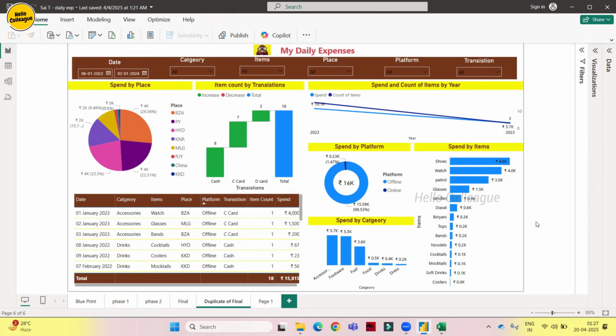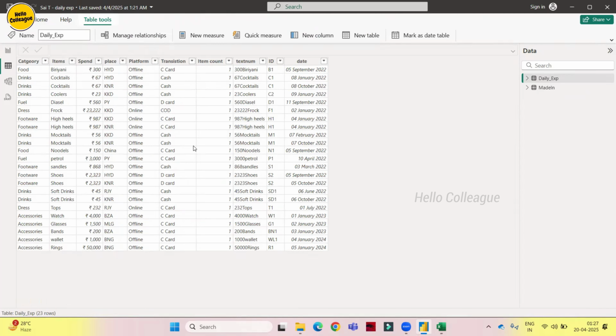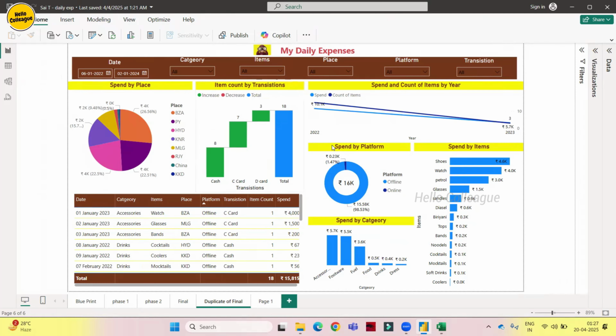Also, the important thing is, after all these corrections, we have to check the validation. See, we have data here, right? Whether the same data is presented in the report or not is very important. Only after that validation should we go for review with the manager, because sometimes the manager, in overlook, will also forget to calculate things, right? But after delivering the report to clients, if the data is wrong, that is a big escalation. So we have to validate the report twice or thrice.